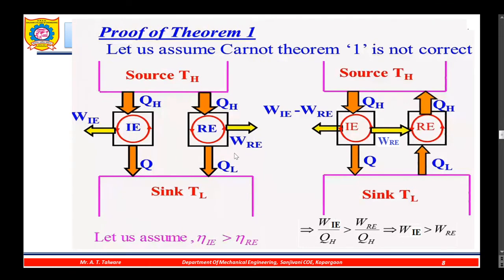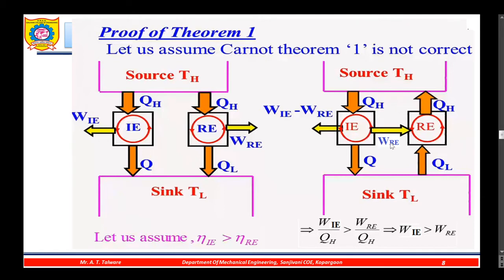Now this is a reversible engine, so we can reverse it, and it acts as a refrigerator. This is shown in this diagram. Since the irreversible engine we have considered is more efficient, it produces more work and rejects less heat.